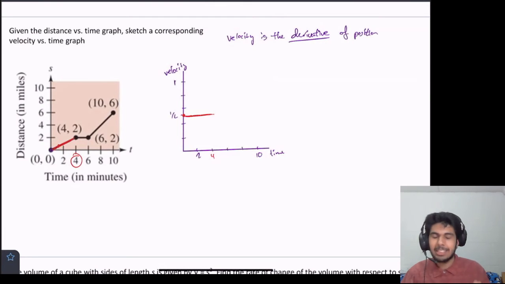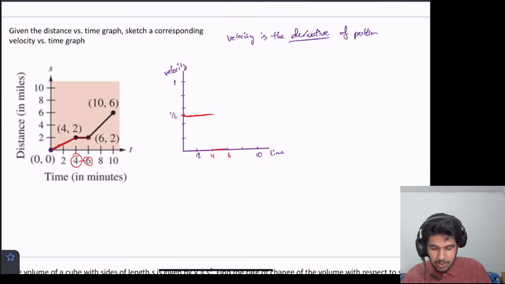Great, but then we get to x equals 4, and now we're on this different segment. But that's also a linear segment. The slope just happens to be different. In this case, it's 0. The rise is 0, the run is 2 in this case. So any point from 4 to 6, the velocity is 0. So 6 is here. So we're down here.